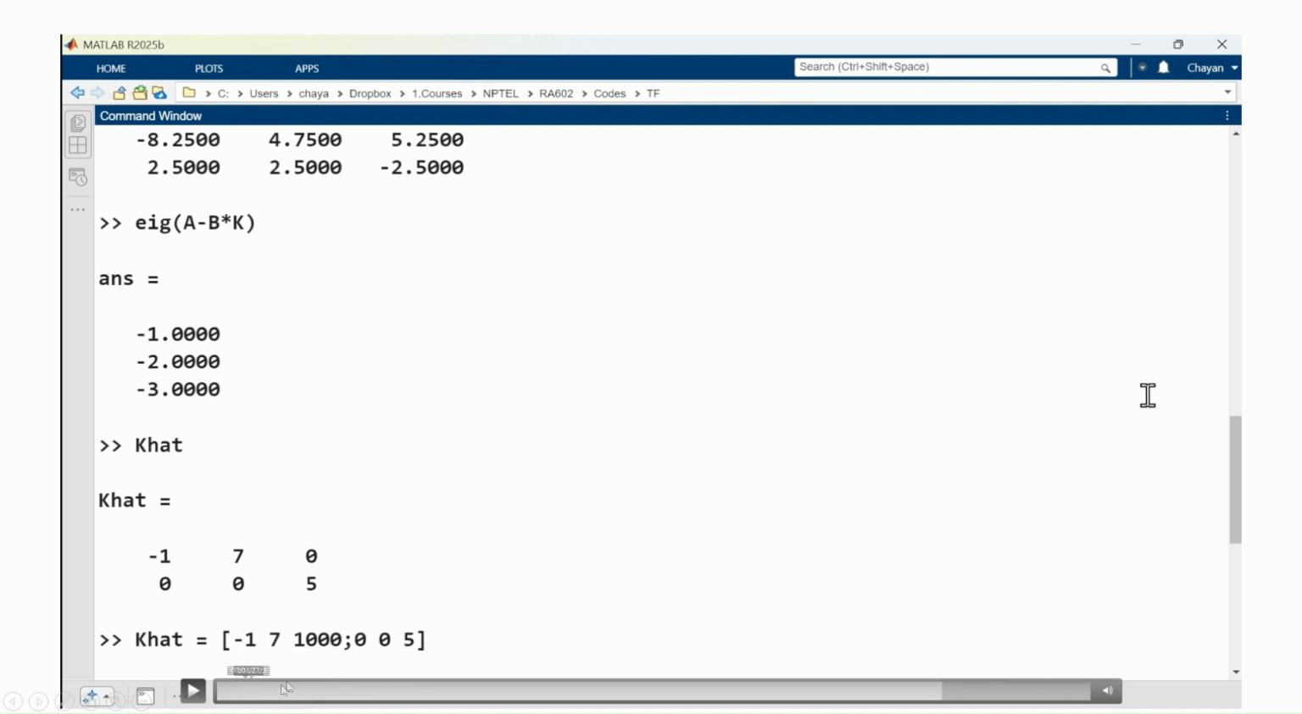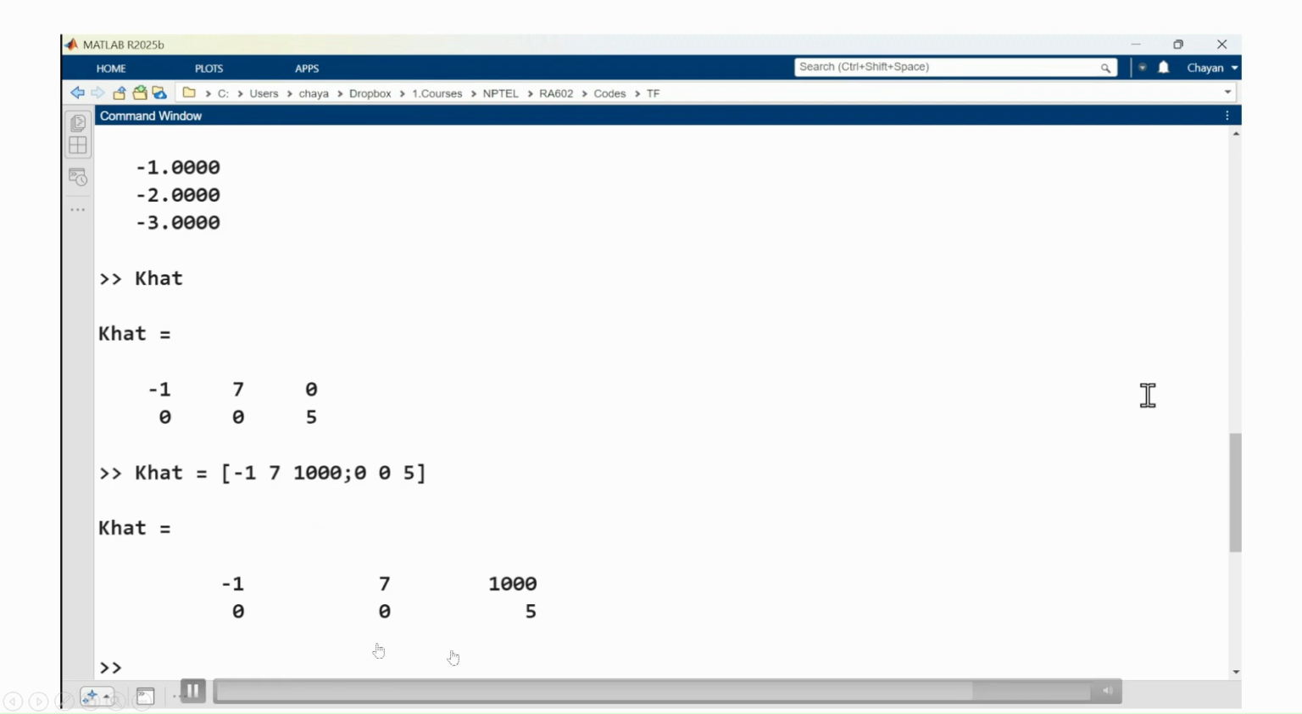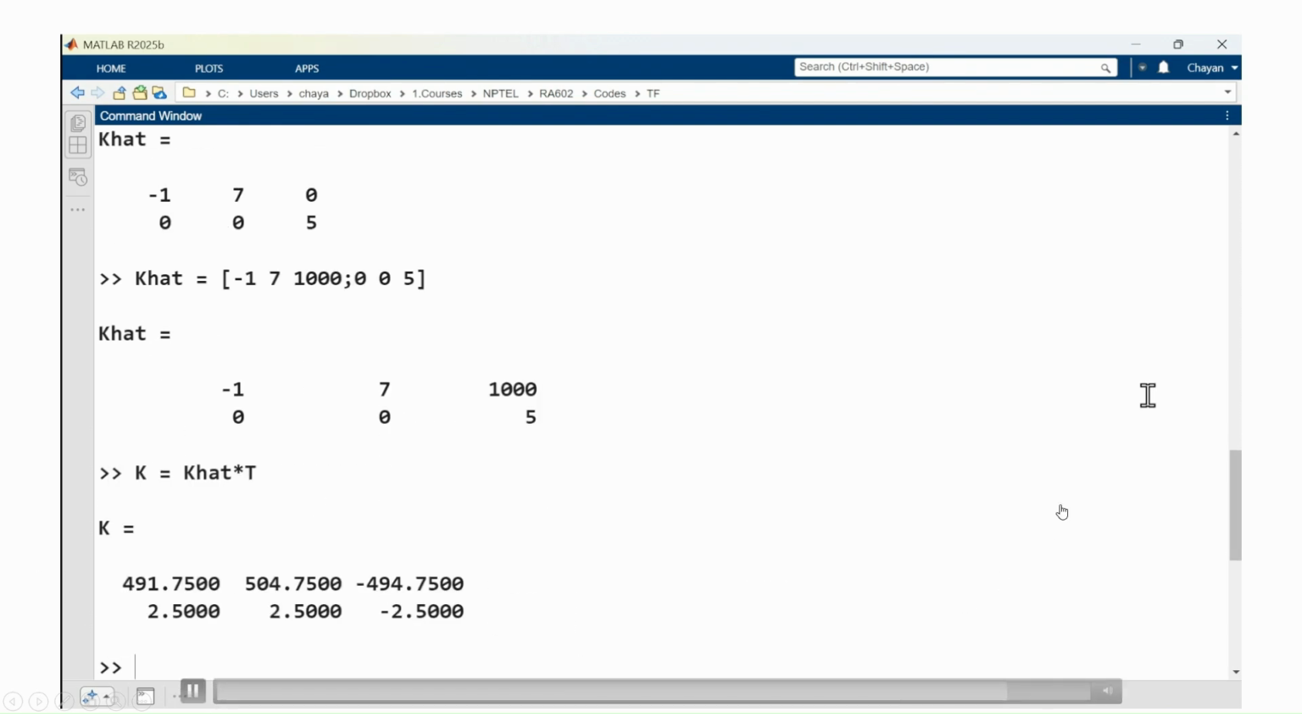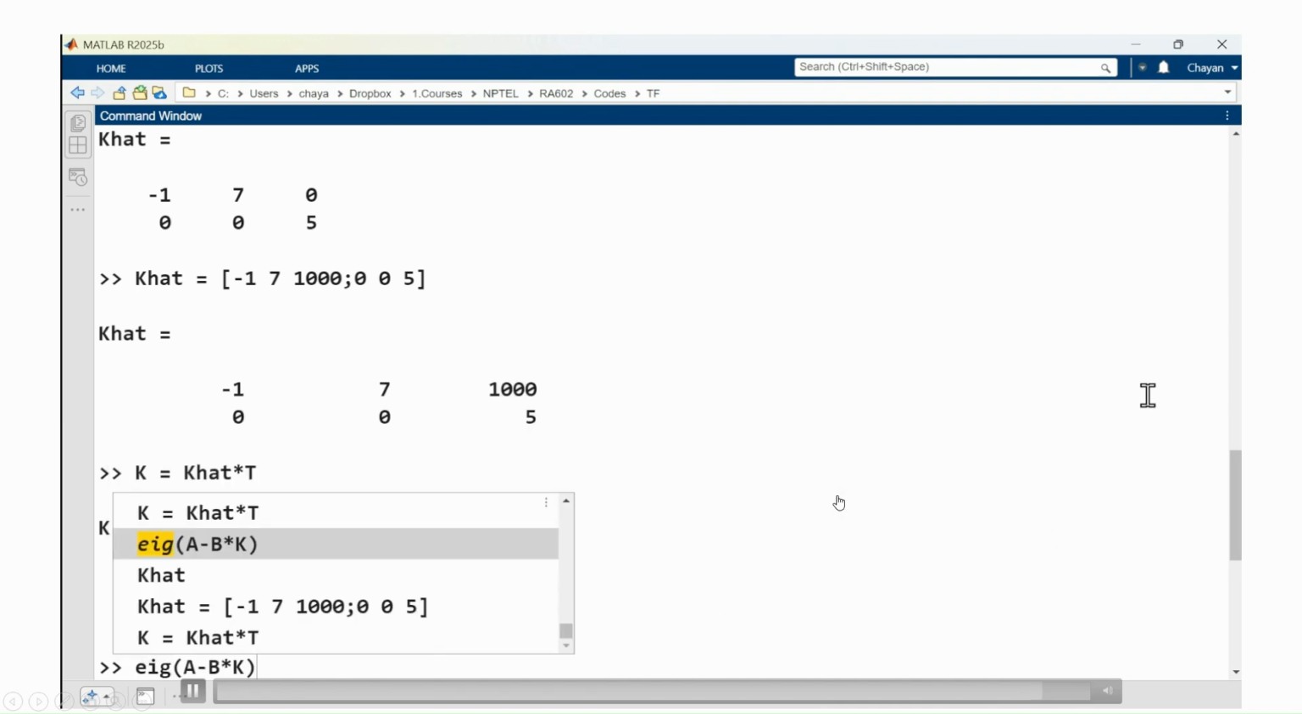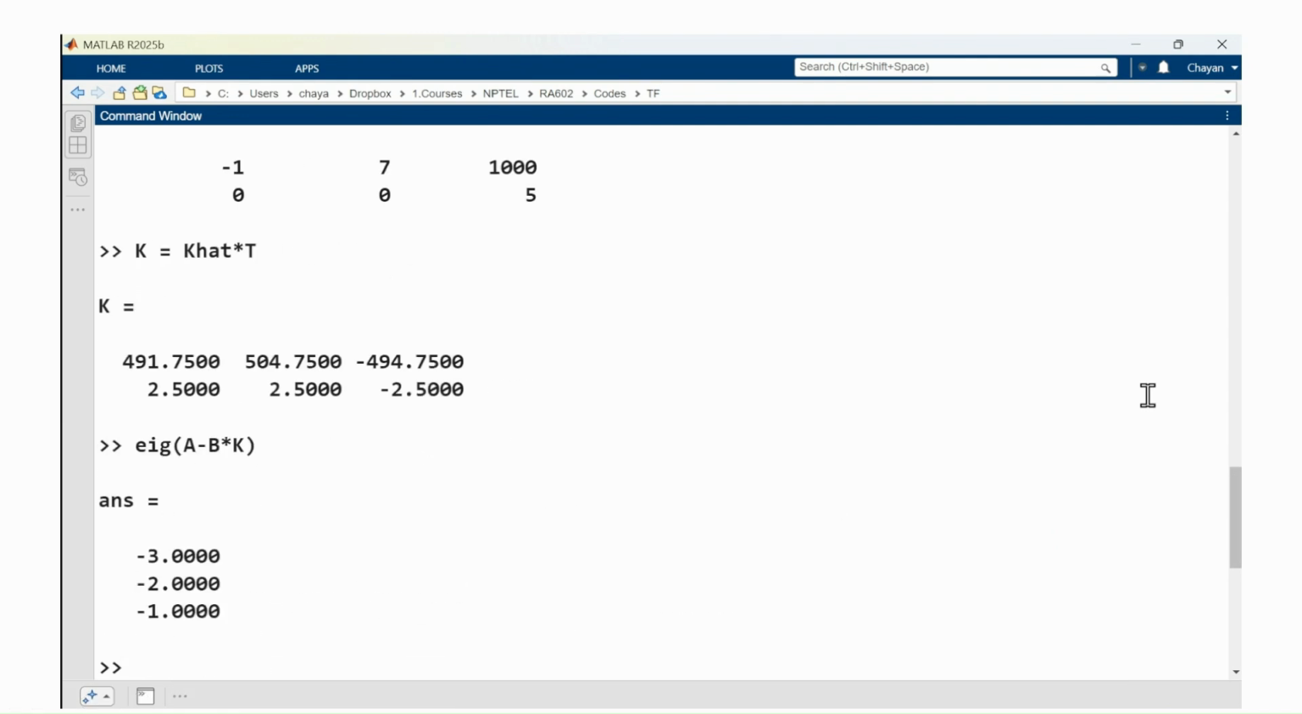Now, I can actually go ahead and change K hat. See, this K3 hat here was arbitrary, right. I chose a 0 there. Instead of that, I can go ahead and choose anything. So, I have chosen 1000 there. So, K hat becomes this, K becomes this, and now also even if you check A minus BK's eigenvalue still remains at -1, -2 and -3.